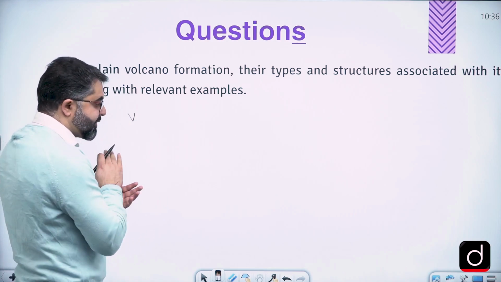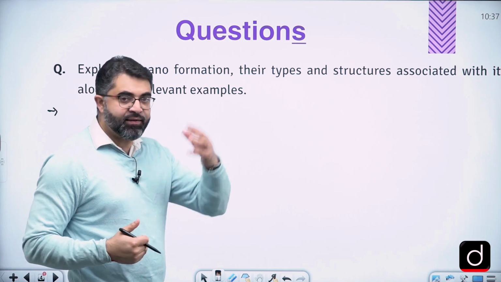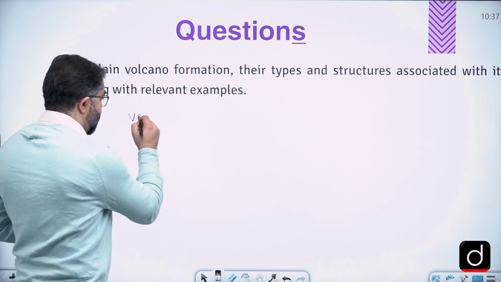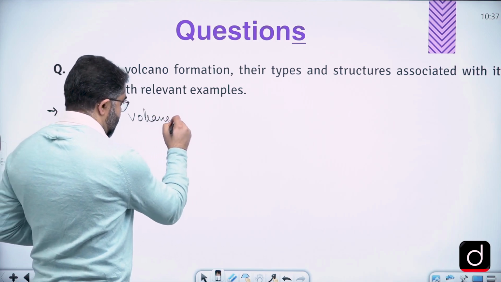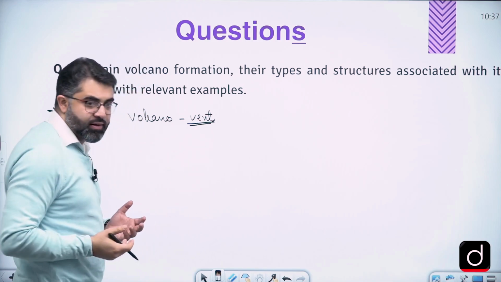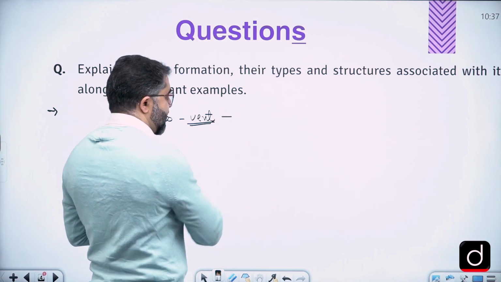First, let's try to collect various points. Let's try to structure this, and then we'll write the introduction and then the conclusion for the topic. First of all, a volcano is a vent through which magma comes out. That's all. It's just a vent through which magma comes out. So there should be one line about it.